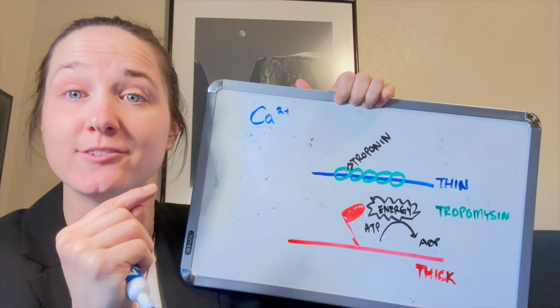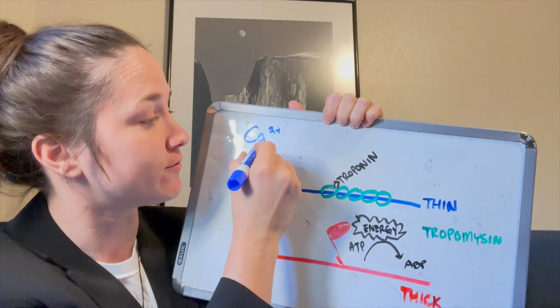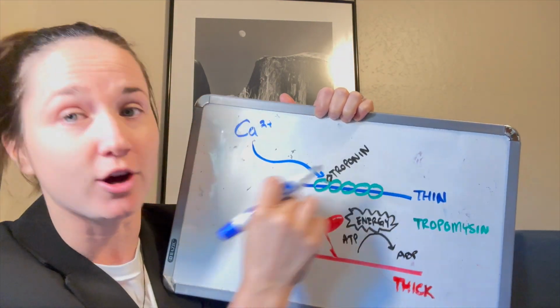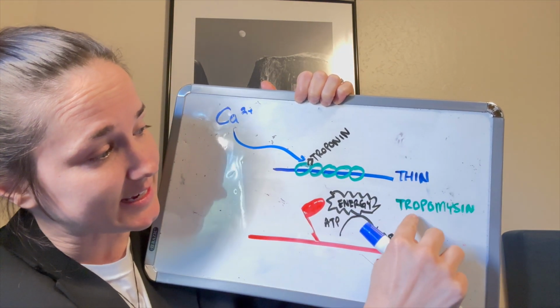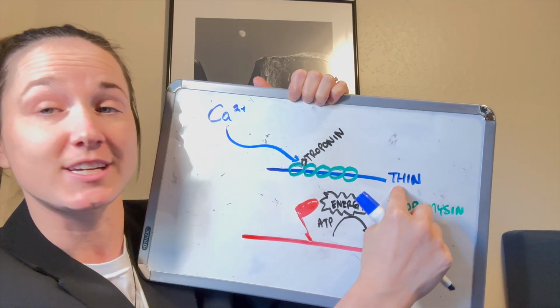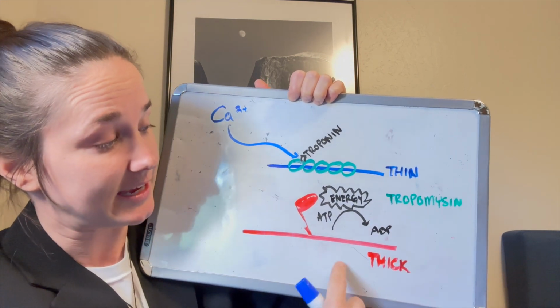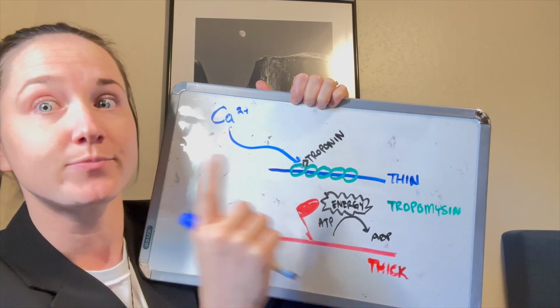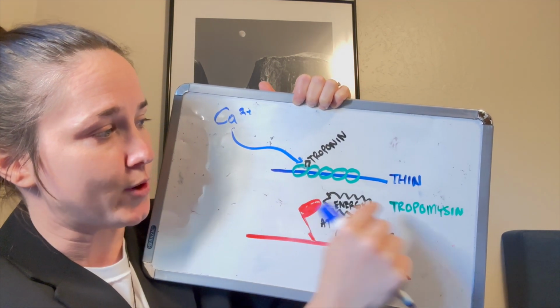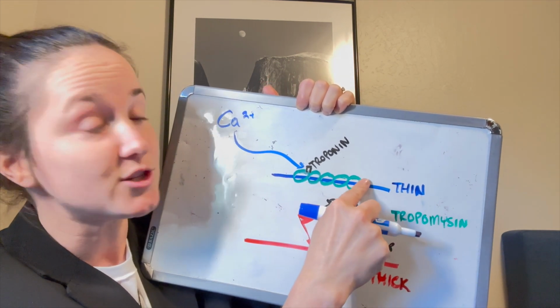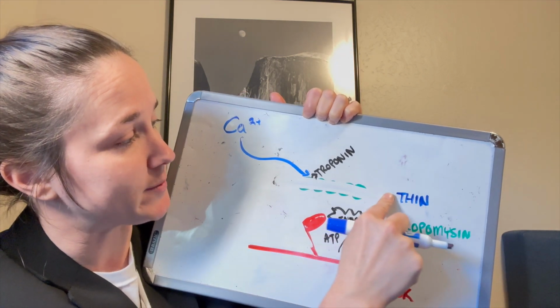Did you hear that at the end? Armando was talking about calcium. And calcium, he was saying, comes over and binds to troponin on this receptor there, which is connected to tropomyosin, which is connected to the thin filament. Here's the thick filament with the myosin head. So calcium comes in, binds to the troponin, which is connected to tropomyosin. This induces a conformational change.